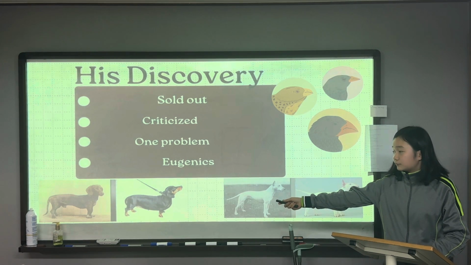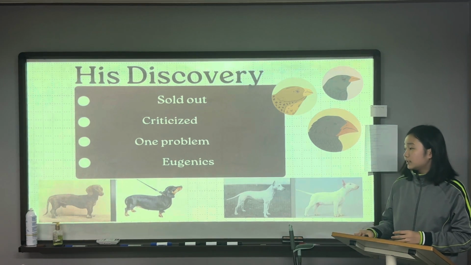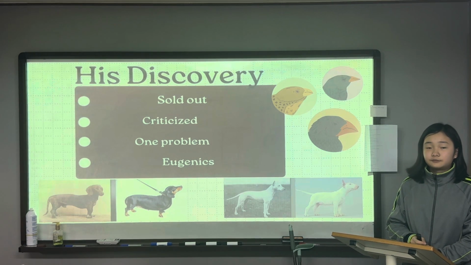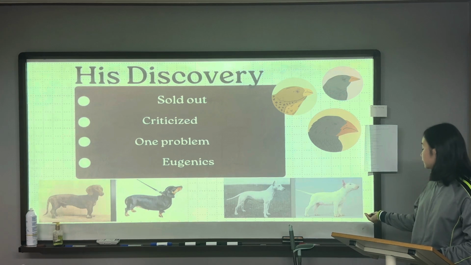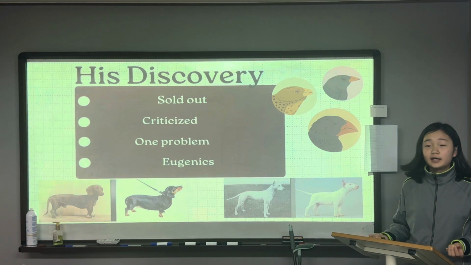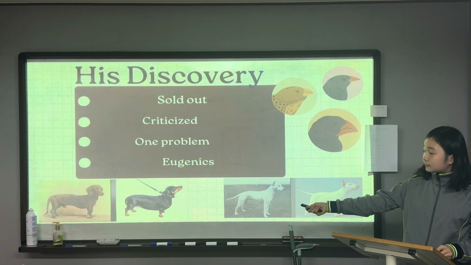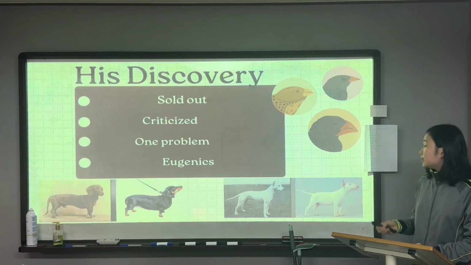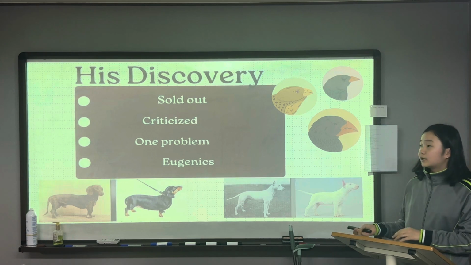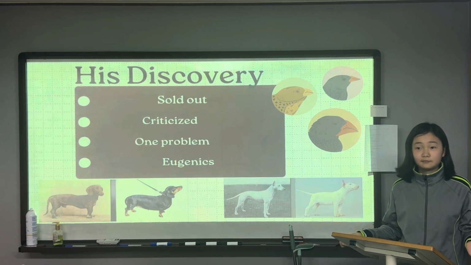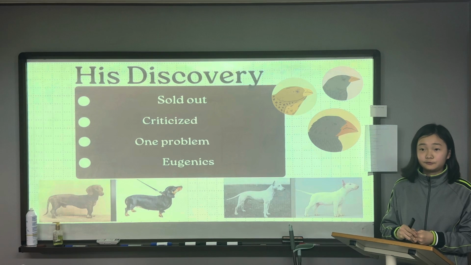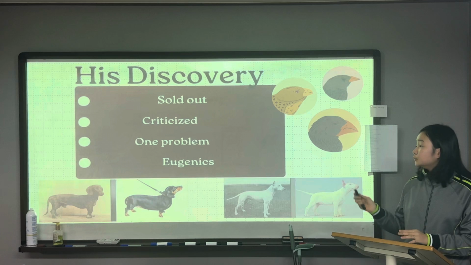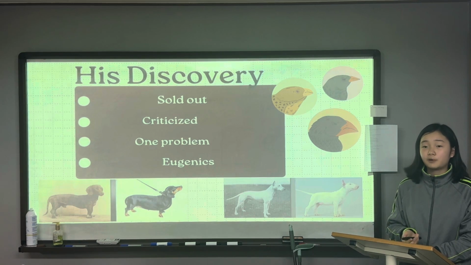Let's look at the Dachshund first. After the improvement breeding, its legs became shorter, and it increased the risk of jaundice. And for the Bull Terrier, it became more muscular, and as with the Dachshund, its legs became shorter, which made them really slower. Because of this, people asked, can't humans be the same? Can't we also be improved? Which he didn't intend, and because of his book, eugenics, or 우생학, became really popular.